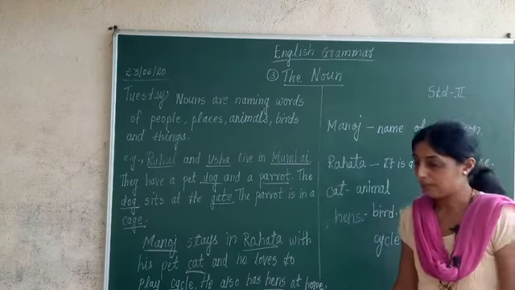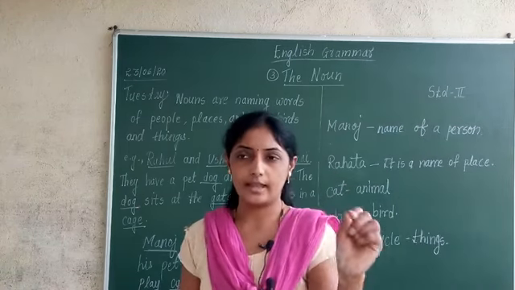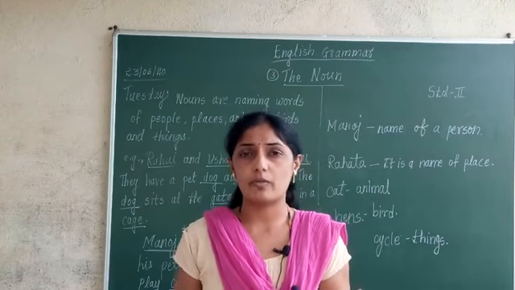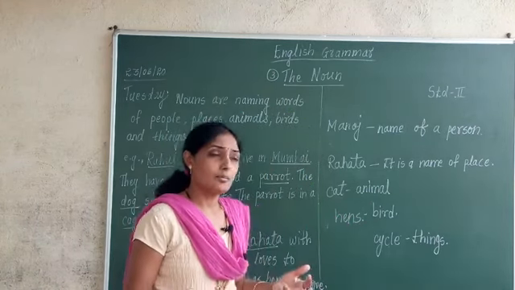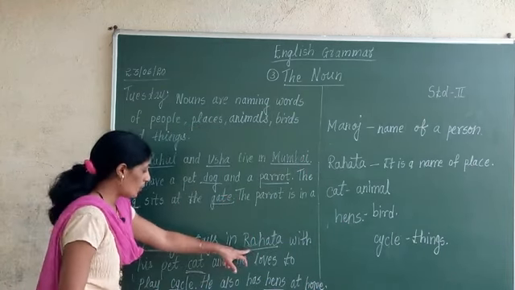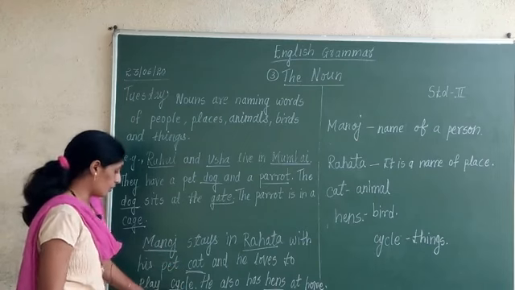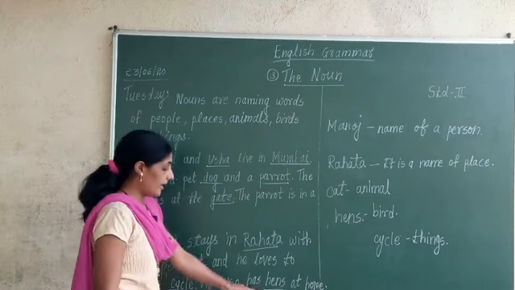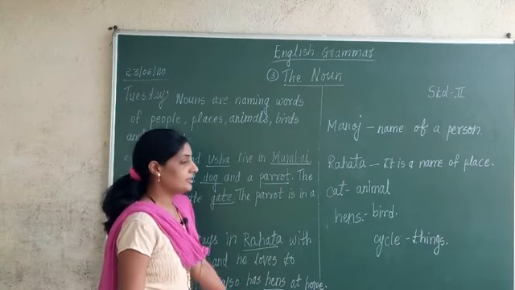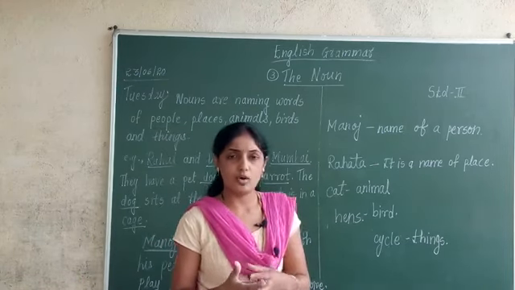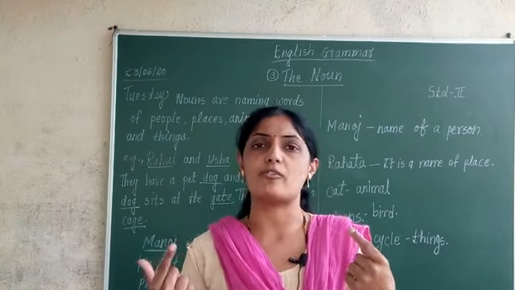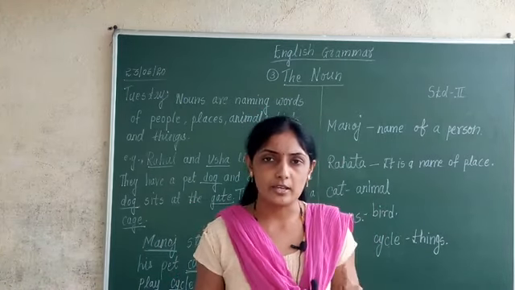In this way, you should be able to underline or identify name of a person, name of a place, name of an animal, name of a bird, name of a thing. Correct? Manoj is what? Noun. Rahata is what? Noun. Cat is what? Noun. Cycle is what? Noun. Hens is what? Noun. Understood? In this way, we have completed the introduction of the lesson. I think you must have understood. Nouns means name of a person, name of a place, name of a thing, name of an animal, and name of a